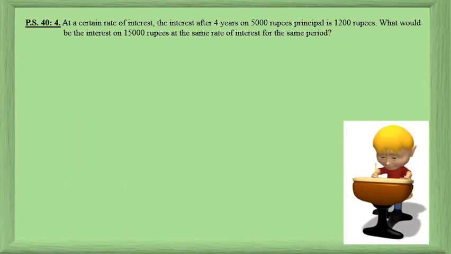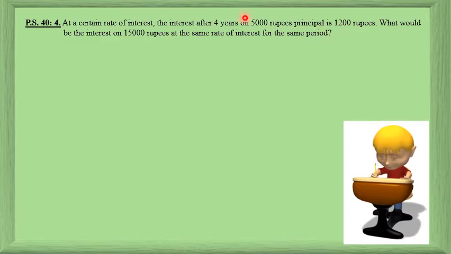Let's solve question 4 of practice set 40. At a certain rate of interest. Certain means it's unknown. So obviously over here you'll have to calculate the rate. So at a certain rate of interest, the interest after 4 years on 5,000 rupees principal is 1,200 rupees, which means rate is unknown, time is 4 years, 5,000 rupees is the principal and interest is 1,200 rupees.